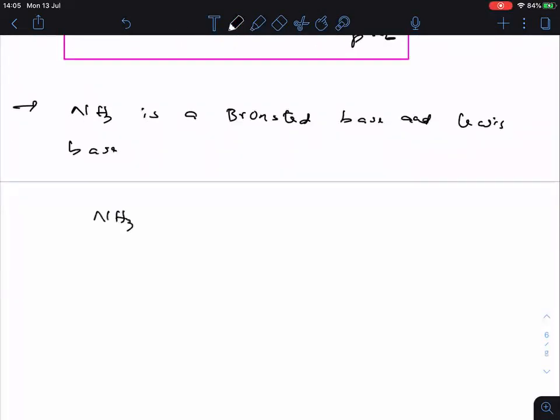Let me take NH3 here and H plus. So it is accepting the proton. Then what we will get here? NH4 plus. So according to this reaction, it is the Bronsted base.